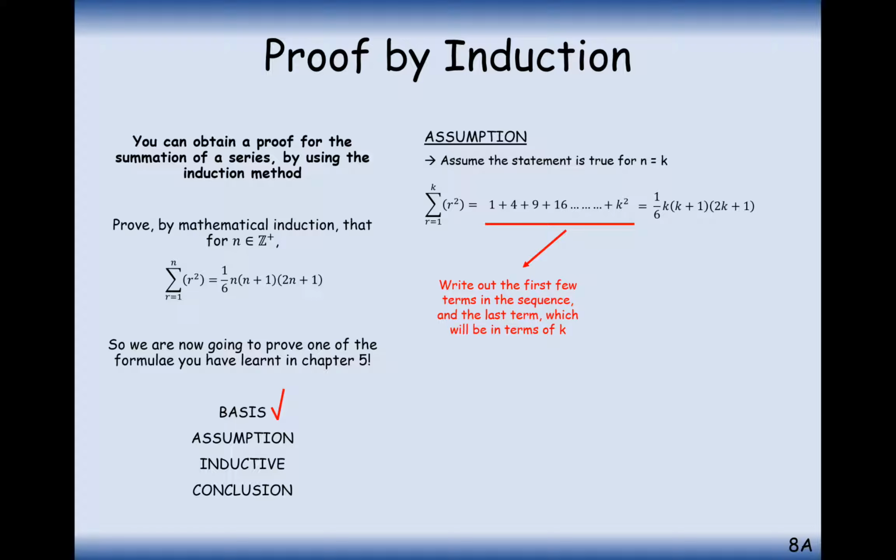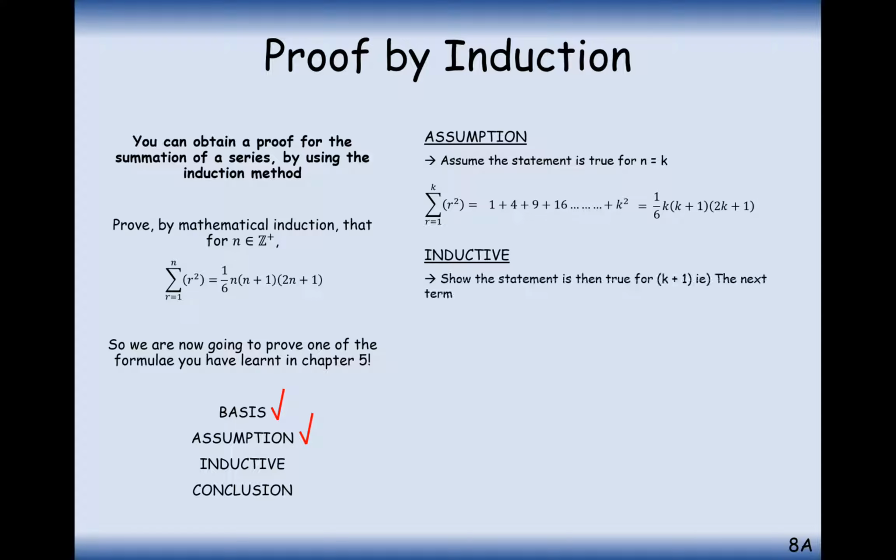Because in that step, if we've proven that n equals 1 works and we prove that the next step up works, then we prove that 2 works. And if we know that 2 works and we know the next step up works, then we know that 3 works, etc, etc, etc. It's the inductive part of your workings here that are the important parts. So in the inductive step here, we want to prove this exact theorem works for k plus 1 as well.